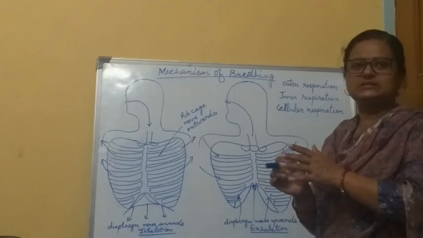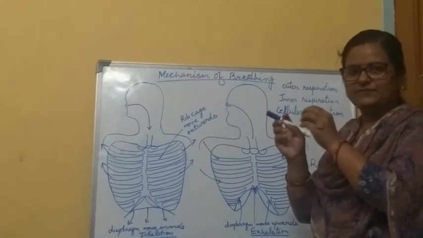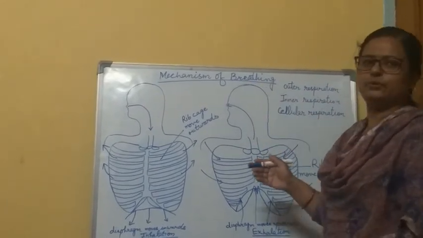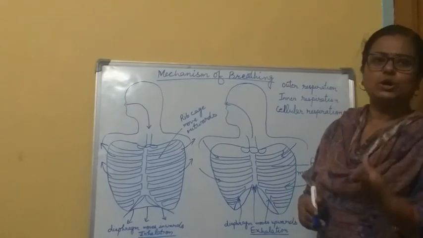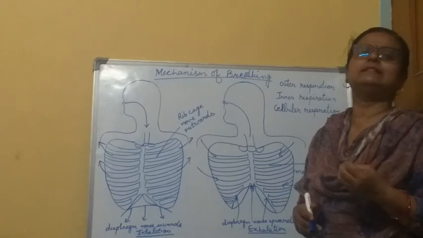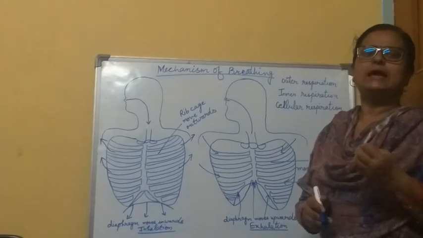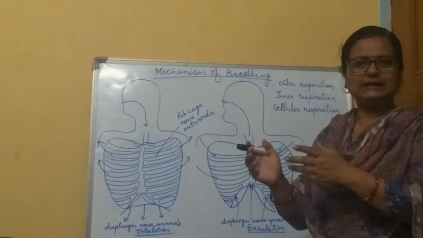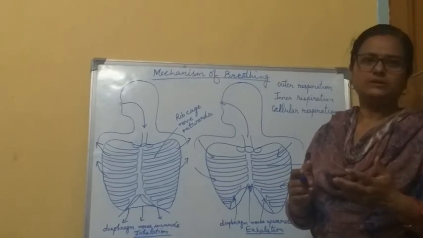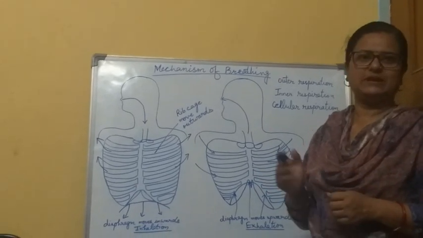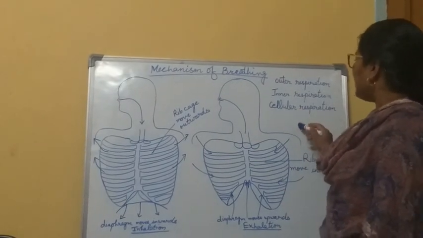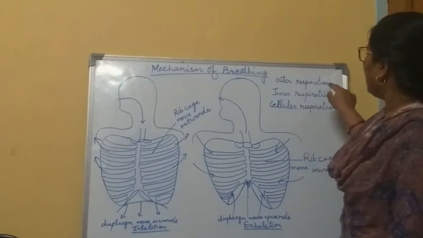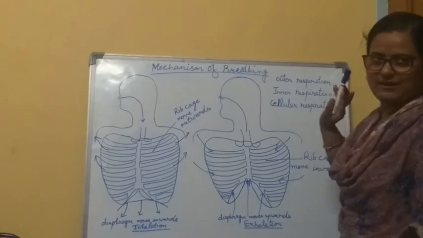Cellular respiration is the process in which the oxygen that we take in through our nostrils helps in the breakdown of glucose and releases energy and carbon dioxide for our various life processes that we discussed in the last video. Today we have to read about the outer respiration and the inner respiration.